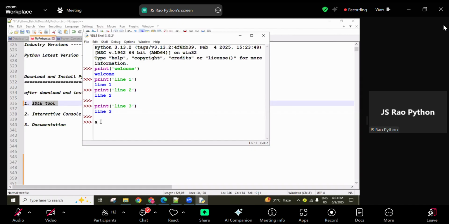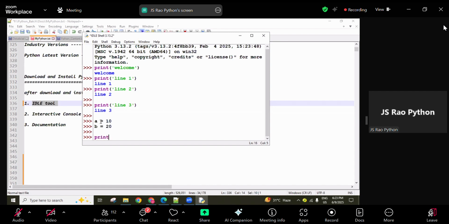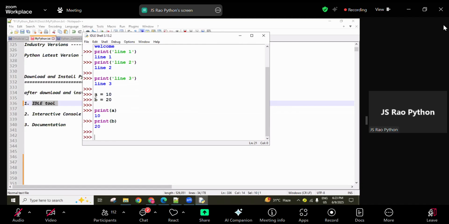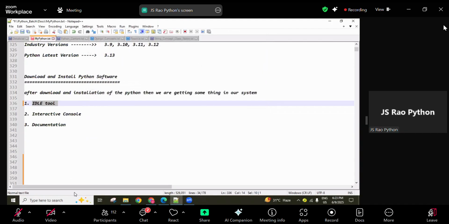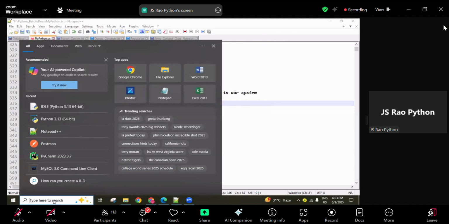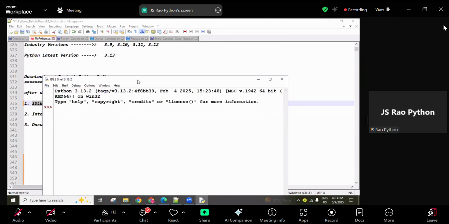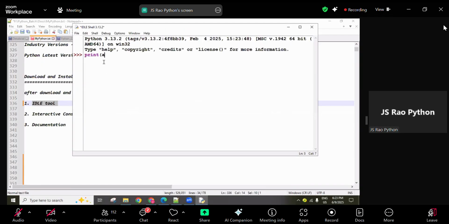Okay, for example, check it here: a equal to 10 and b equal to 20. Now if I'm printing a, I'm able to access it. If I'm printing b, I'm able to access b's value. So in memory we saved these values. In temporary RAM memory it is saved, and we can access it. Once we are closing, whatever was loaded in that memory is all deleted, guys. After deleting, if we try to access those variables, for example, previously print a returned 10, now it is not available in the memory, so you are going to get a NameError: name 'a' is not defined.